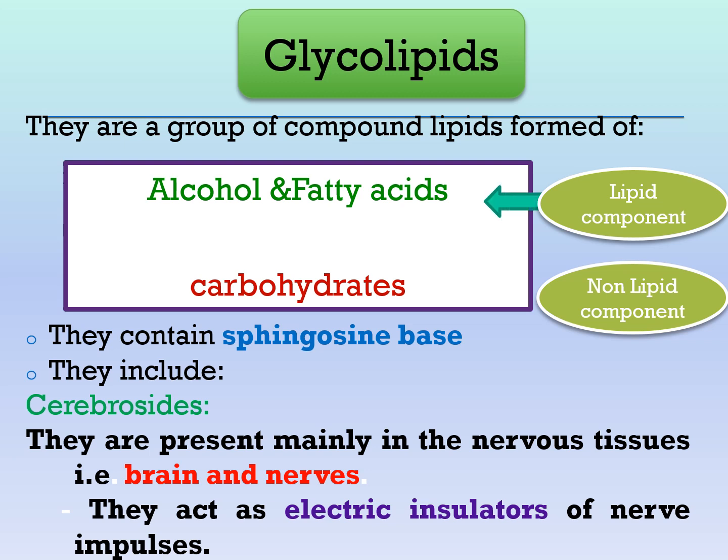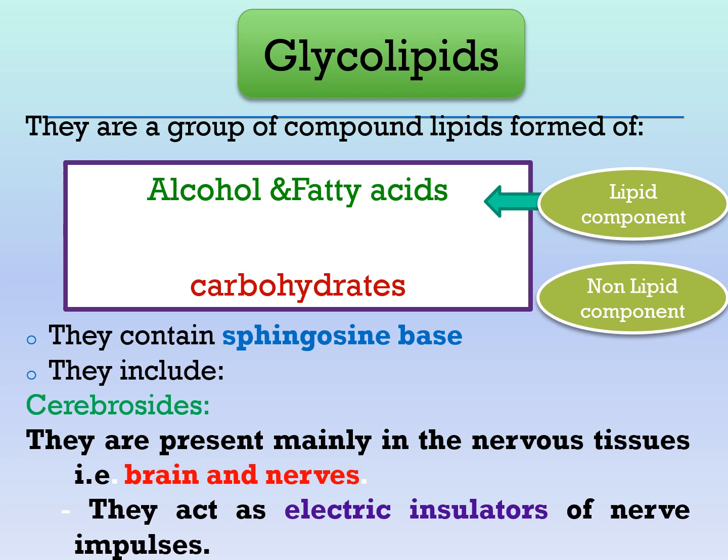Functions of lecithin: enter in the structure of cell membrane, lipotropic factor, and lung surfactant. Okay, and its deficiency leads to respiratory distress syndrome. Cephalins are important in blood coagulation, while sphingomyelins are abundant in the myelin sheath in the nervous system, so they are very important as electrical insulator.